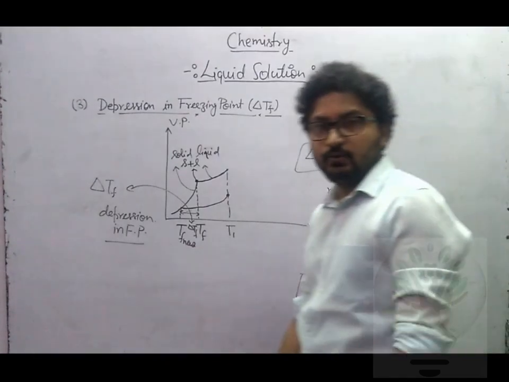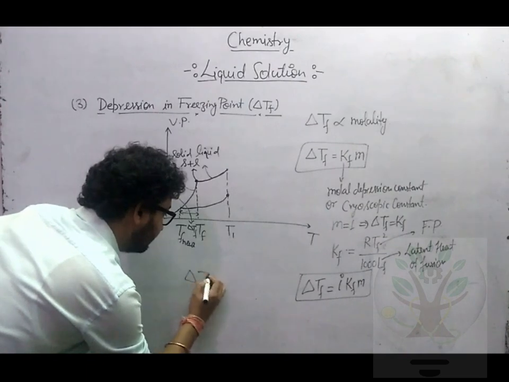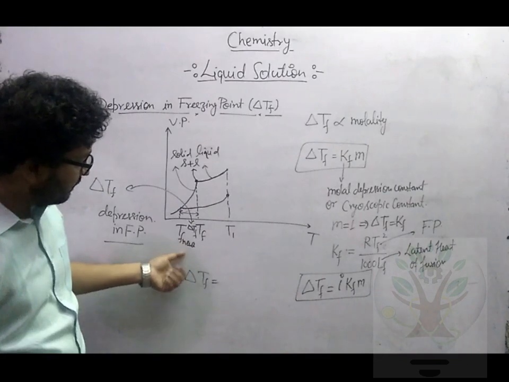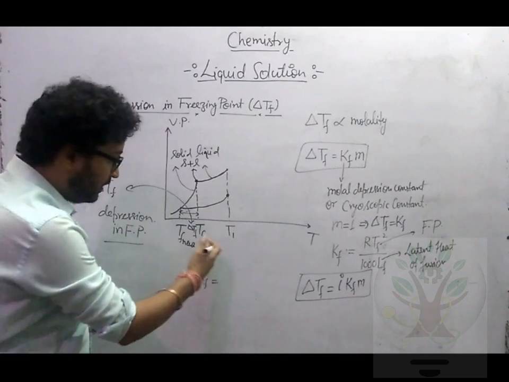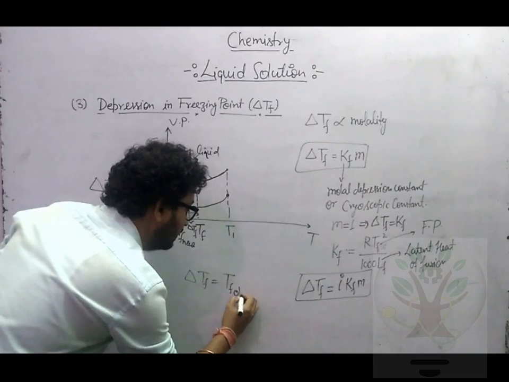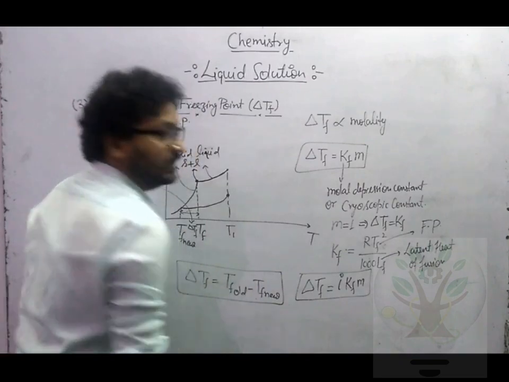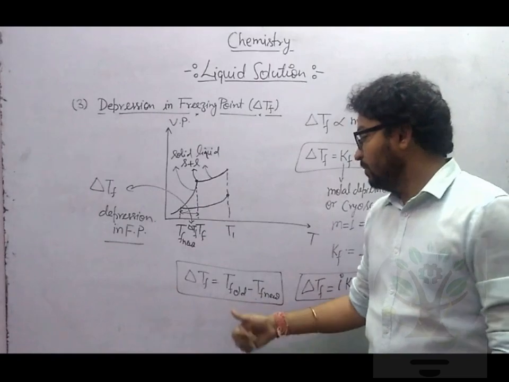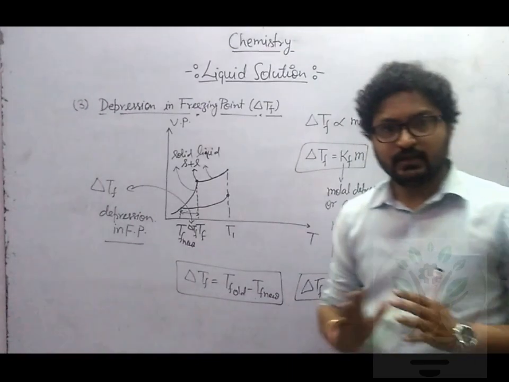I. KF into M. What is I? I is the Van't Hoff factor. One more thing, delta TF will be, tell me who is bigger, new freezing point or old freezing point? You can see the old freezing point is bigger than the new freezing point. So delta TF will be written as TF old minus TF new. In delta TB we wrote TB new minus TB old, but here it will be opposite, as TF old is greater than TF new. I hope this thing is clear to you.